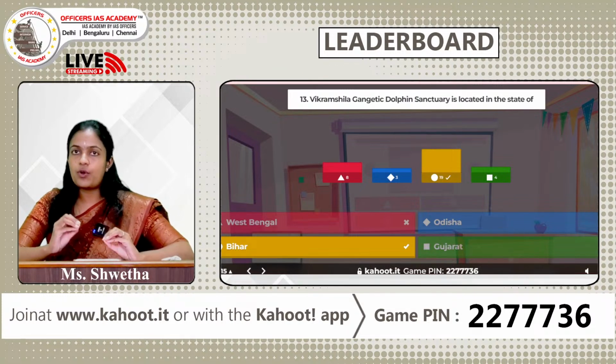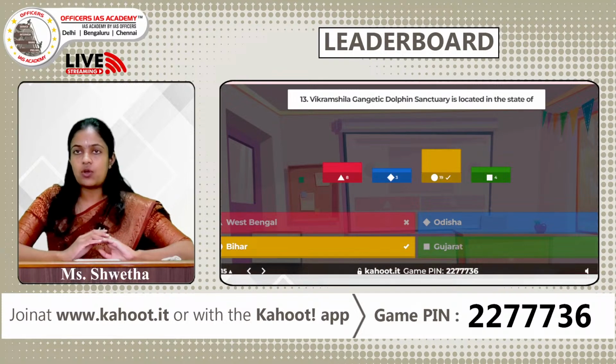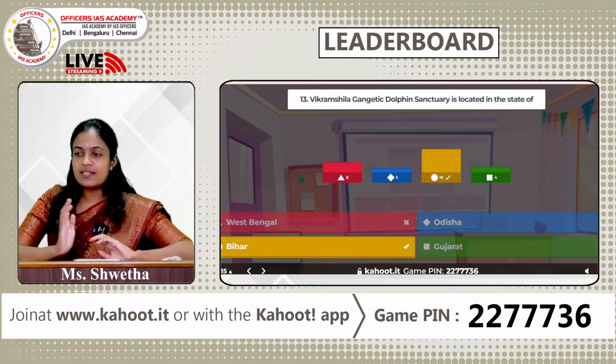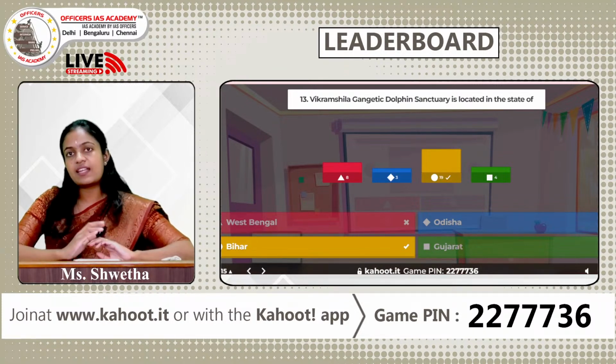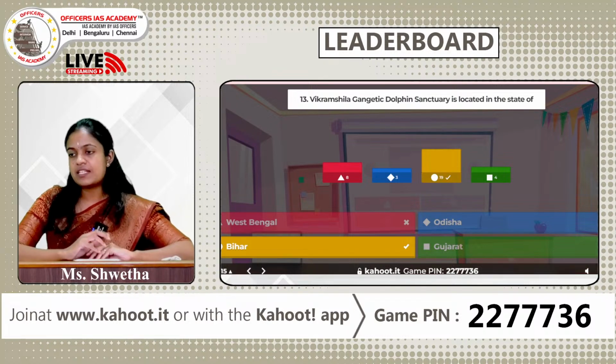So these are a few points you can know about the Gangetic dolphin, and also our government has declared the Gangetic dolphin as our national aquatic animal. Let us pass on to the leaderboard.